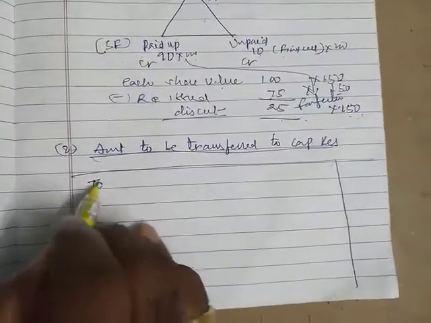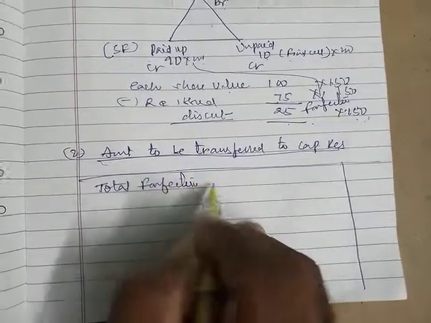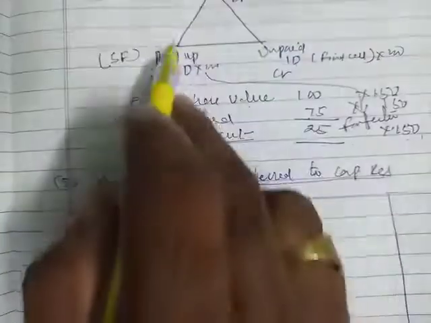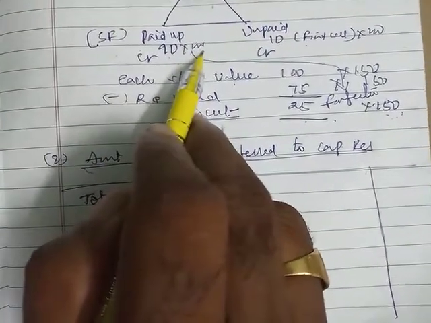तो पहले हम लेते हैं टोटल फॉरफीचर अमाउंट, that you can get either from this journal entry, that is 18,000, or you can go with the triangle. Here paid up is there, this is forfeiture amount 90 at the rate of 200.